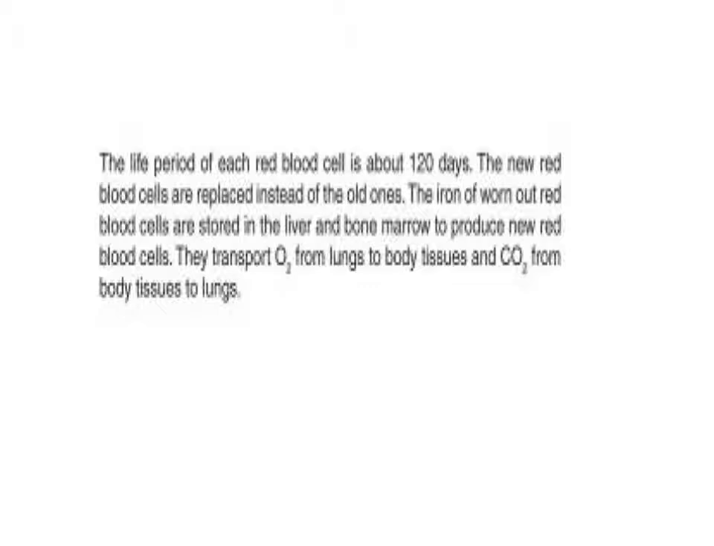They transport O2 from the lungs to body tissue and CO2 from body tissue to the lungs. This is the important function. There are other functions, but the main function of red blood cells is to transport O2 from the lungs to body tissue and CO2 from body tissue to the lungs. Now I ask, why do red blood cells transport O2 and CO2? Who can answer?